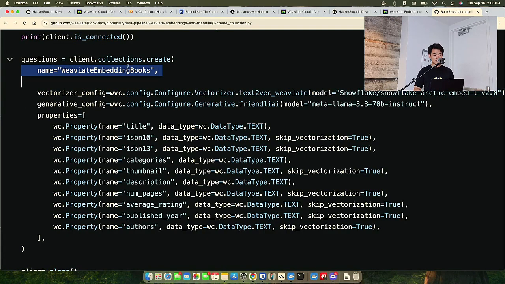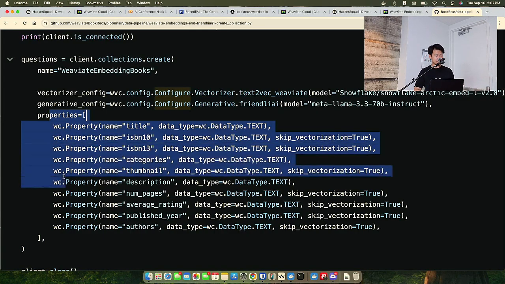We give the collection creation function a name. We send it a vectorizer with a vectorizer configuration, and then that specifies the model that we care about. The generative configuration allows us to choose which models we want to use for RAG. So when we do a query to our vector database, we can also pass in a natural language prompt. The natural language prompt is effectively going to pass in that prompt plus the search results into the language model that we have configured here. And in this case, we're using Friendly AI's Meta Llama 3.3 70 billion instruct. This is a generally useful inference model as well, and I get it on the serverless endpoint.